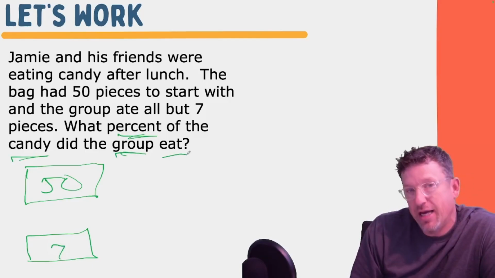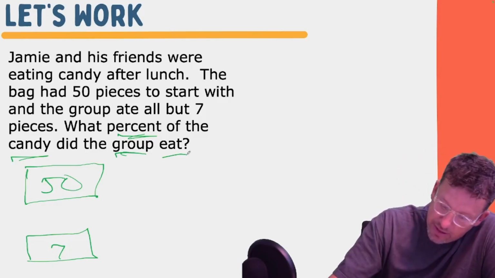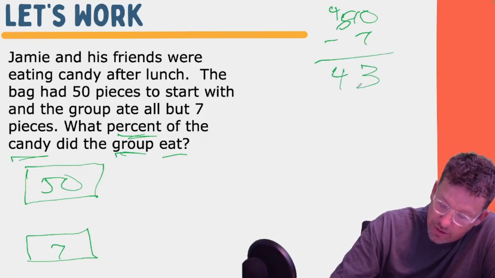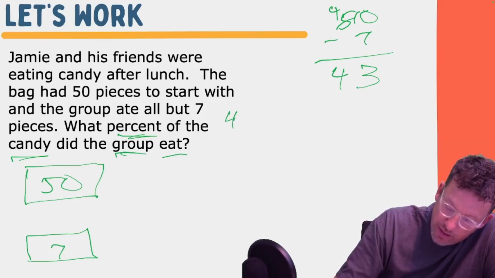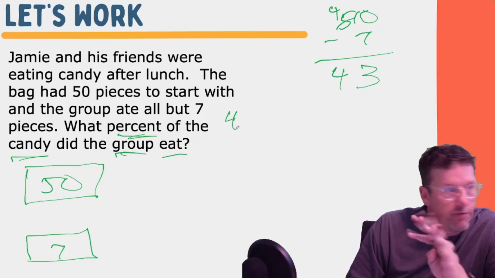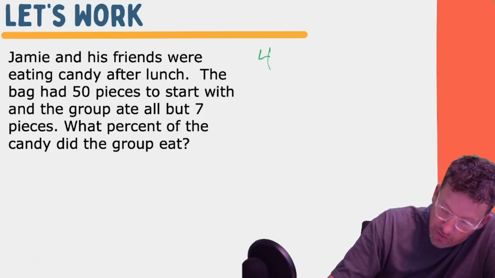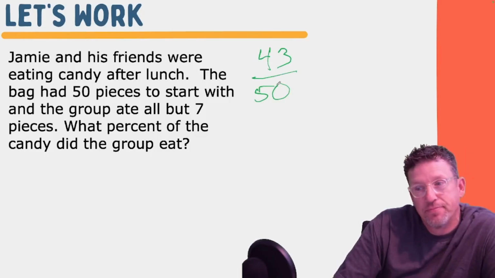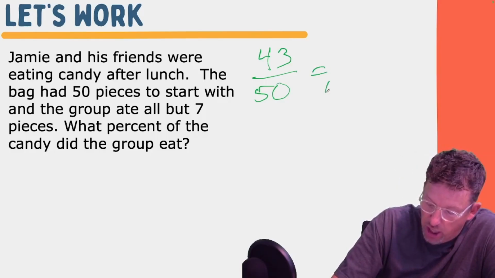Well, how much of the candy did they eat? If they had 50, there's only 7 left. Well, let's go ahead and say, what's 50 minus 7? And that will give us 43. So there's 43 pieces of that candy left. And it's 43 what? I'm going to go ahead and remember that number. 43. I'm going to erase the screen. All right. It was 43 pieces of candy out of what? Out of 50. We need a percent. We got to get this out of 100.